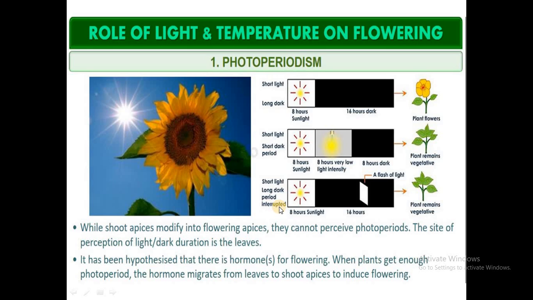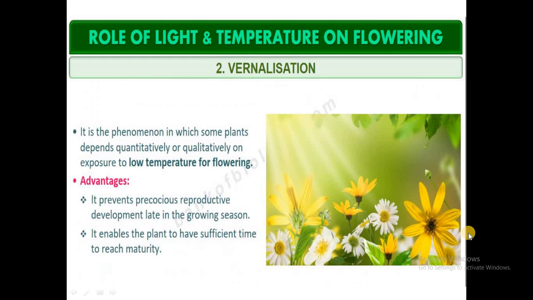The next important aspect which we have to study is vernalization. So, what is vernalization? Vernalization is meeting the chilling temperature required, the cold temperature required for some temperate plants artificially, so as to reduce the duration of their vegetative phase and initiate the reproductive phase, that is, flowering.